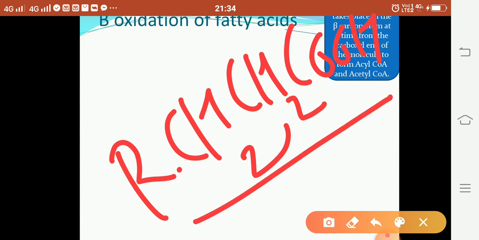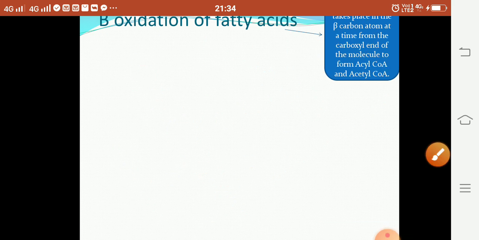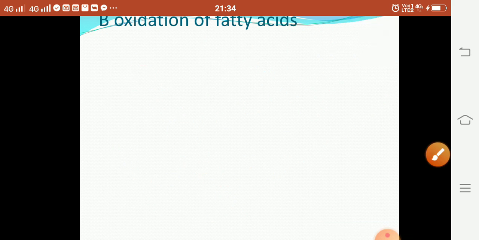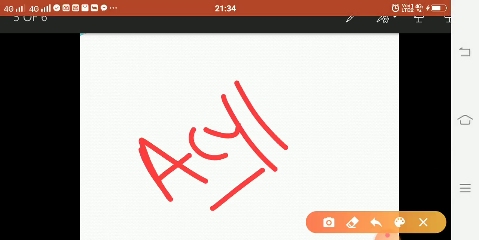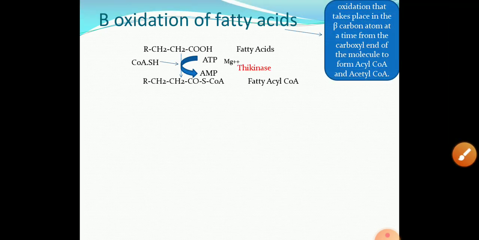This is a fatty acid. This is the carboxyl group. From the carboxyl end, this is alpha, this one is beta. When oxidation takes place at the beta carbon from the carboxyl end, the process is called beta oxidation, and during beta oxidation there is formation of acyl CoA and acetyl CoA. Acyl CoA has two carbons less than the starting one.